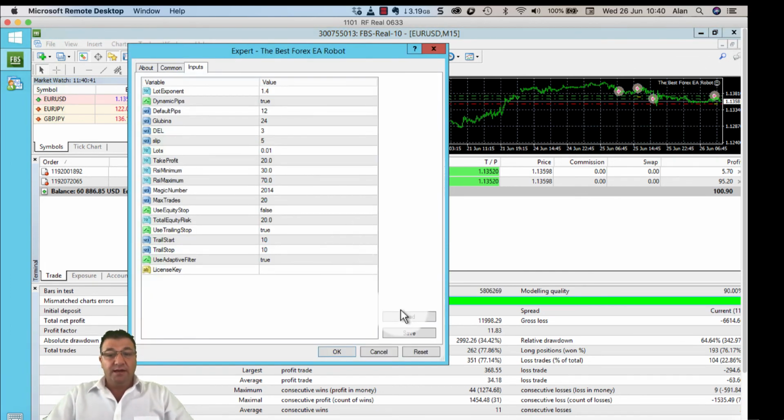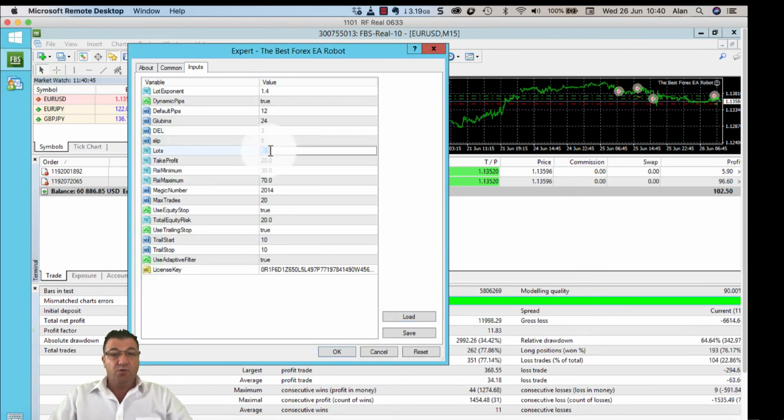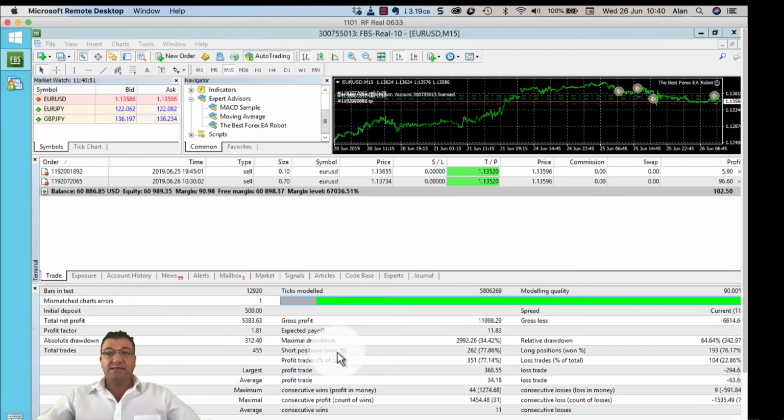So I'm going to do that again and show you how it works, and this time I'm going to change my lot size to 0.3, a little bit more risk, make a little bit more money, which is fabulous. And that's how we roll.